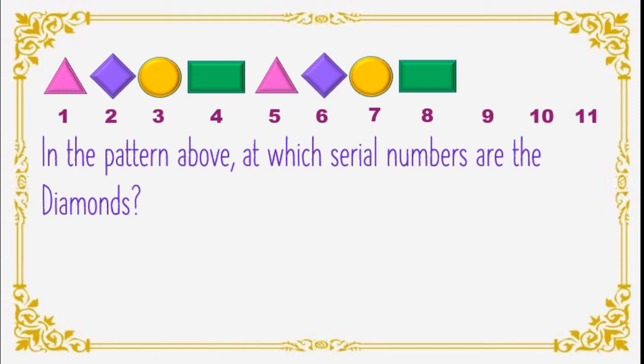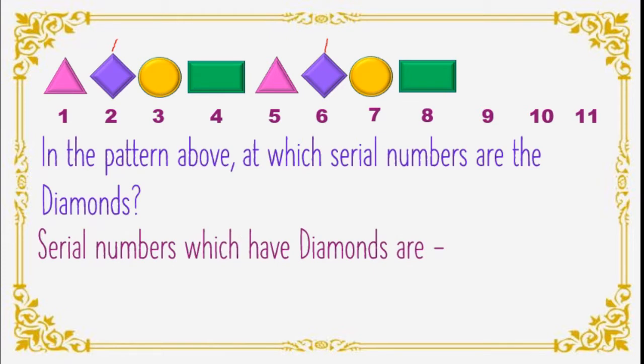Now you know the shape of the diamond, isn't it? This is diamond, and here also we can see this is a diamond. Correct? Now we will write the answer. Serial numbers which have diamonds are, correct, 2, 6, isn't it?